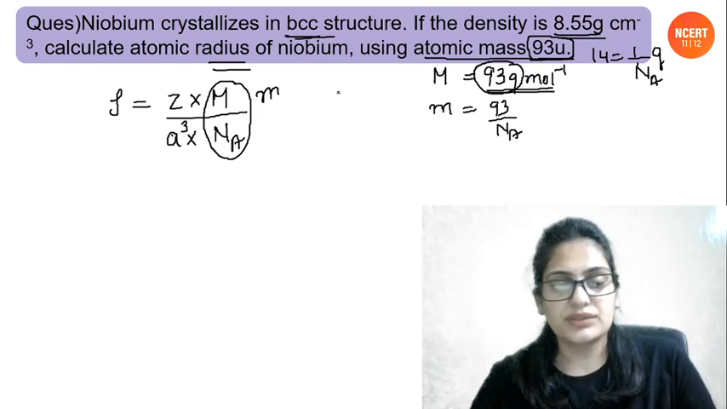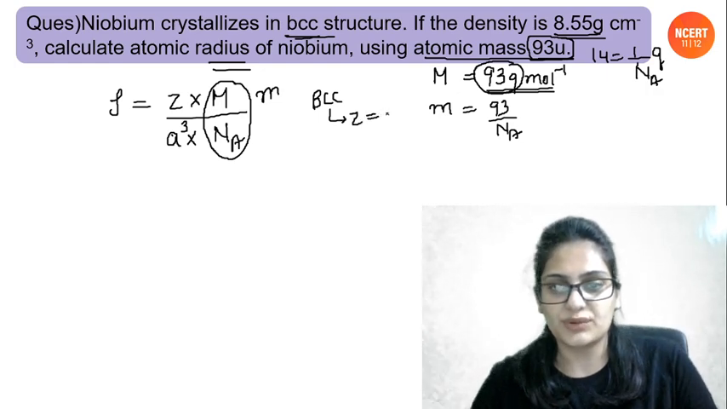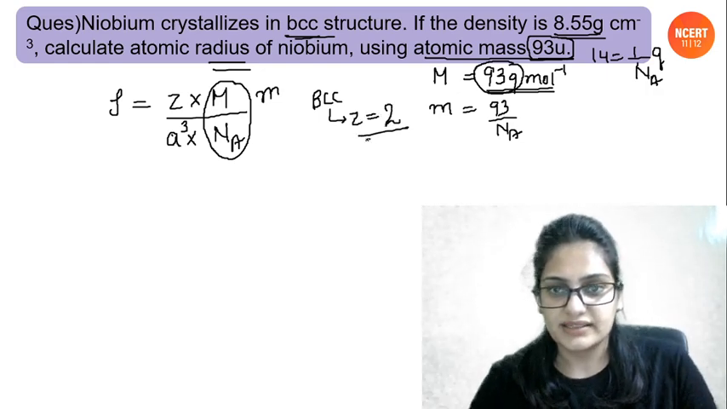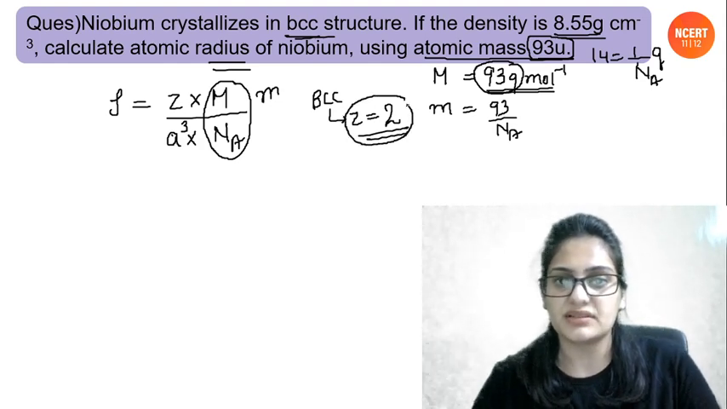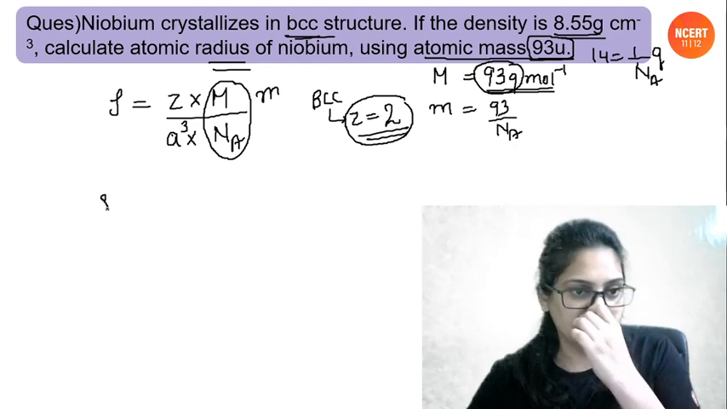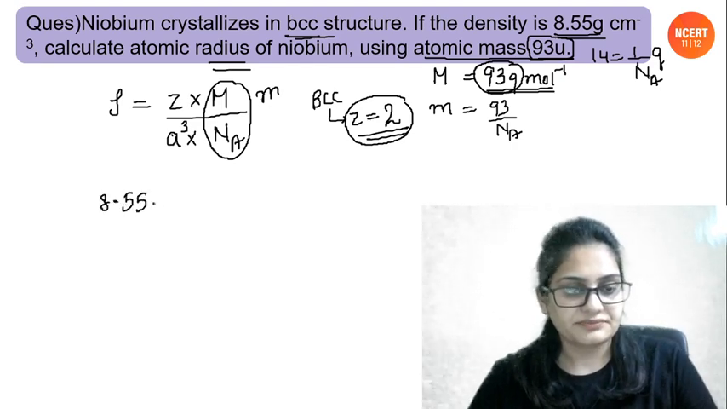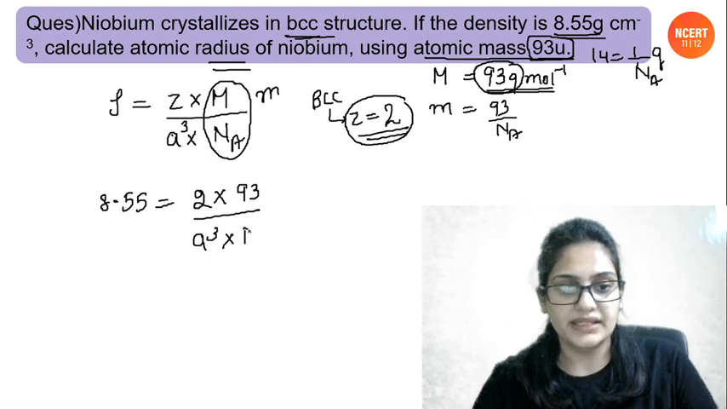Now since the arrangement is BCC, for this arrangement Z is equal to how much, people? How much is Z? It's 2, right? We have done it a number of times, the effective number of atoms in BCC is 2. So it is given 8.55 is equal to Z, which is 2, into M, which is given as 93, upon a cube, which we will calculate from here, into Na, right?